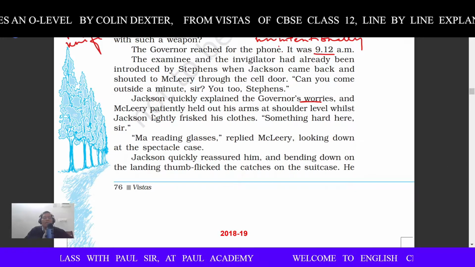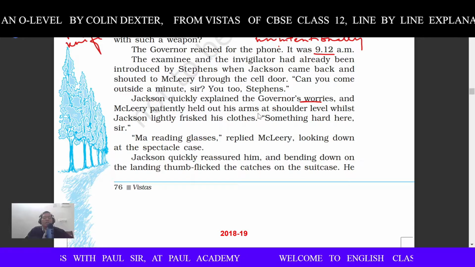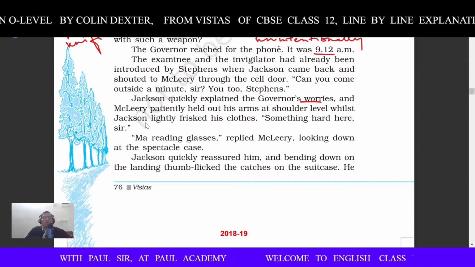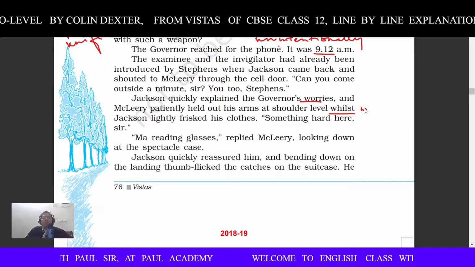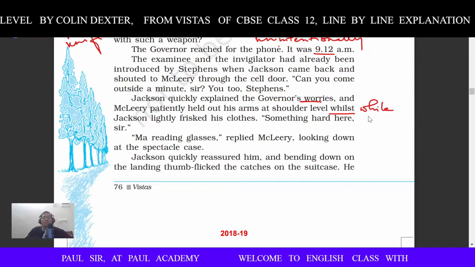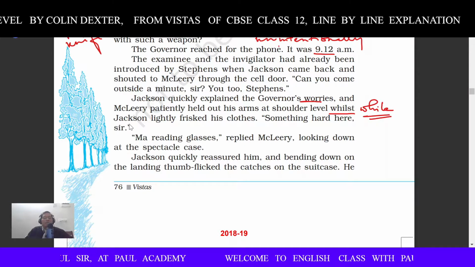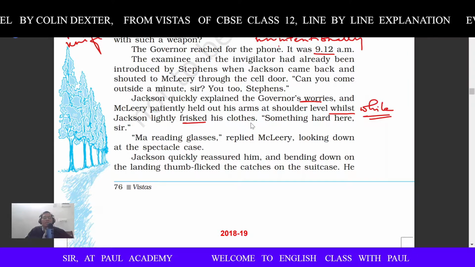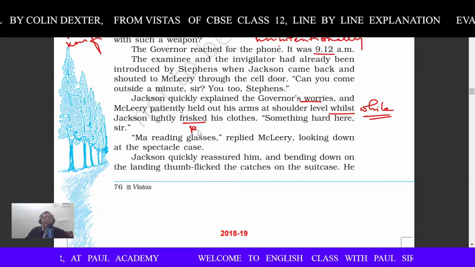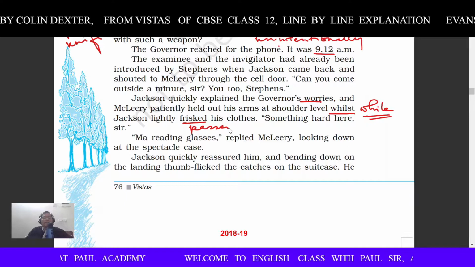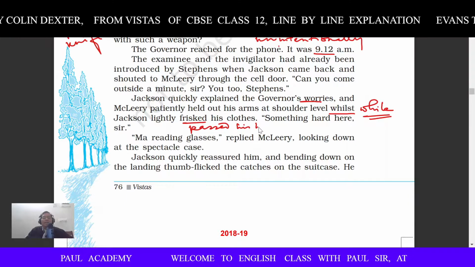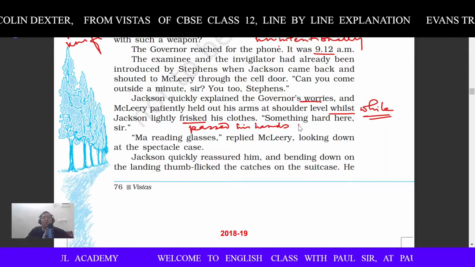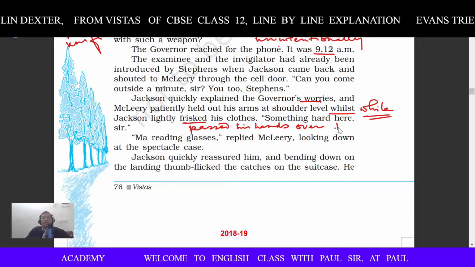And McLeery patiently held out his arms at shoulder level, whilst, means while, W-H-I-L-E, it is a period of time, whilst Jackson lightly frisked his clothes. Frisk means passed his hands over, P-A-S-S-E-D, passed his hands, H-A-N-D-S, hands over to check, right?